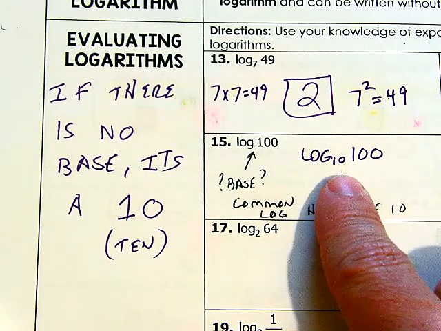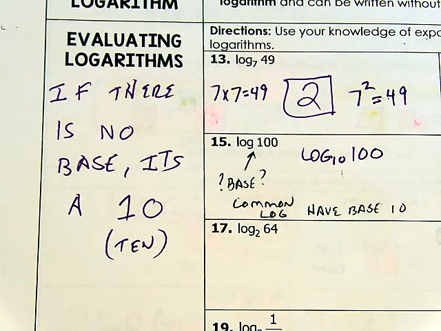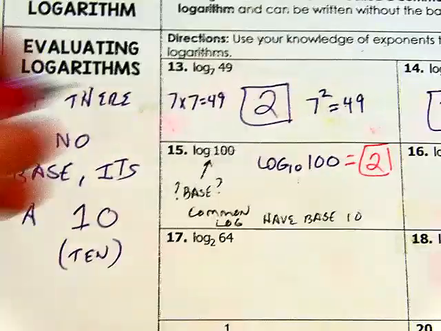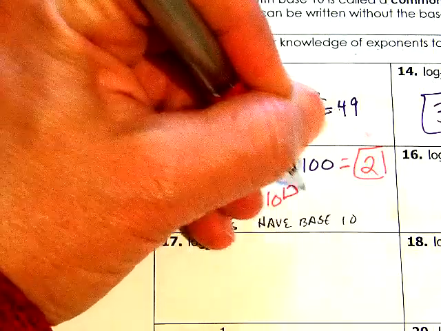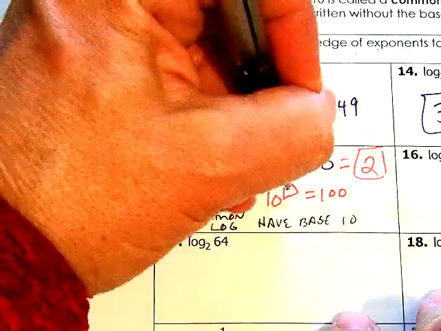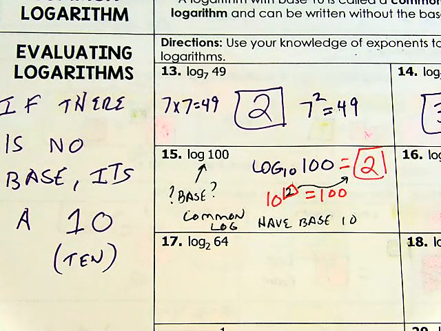So what is the answer to this? The answer to that is 2. What? Why is it 2? Because how many 10s does it take me to get to 100? 2. Remember, what exponent would you use with 10 to get you to 100? It would have to be 2. So the answer to that log problem is 2 because 10 times 10 is 100. 10 squared is 100. Okay?